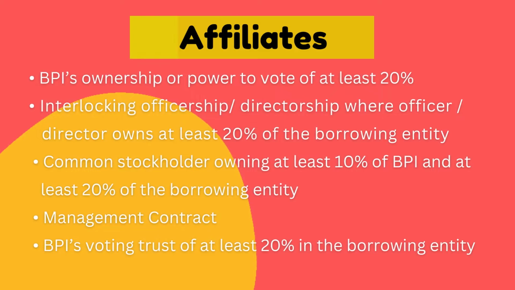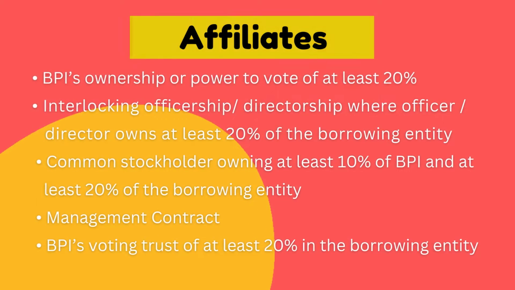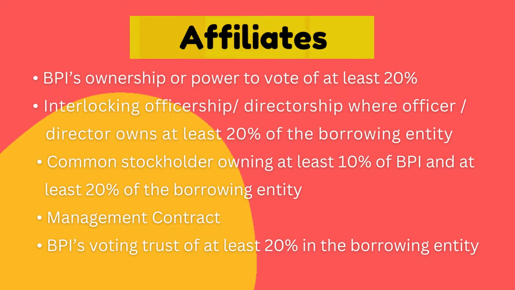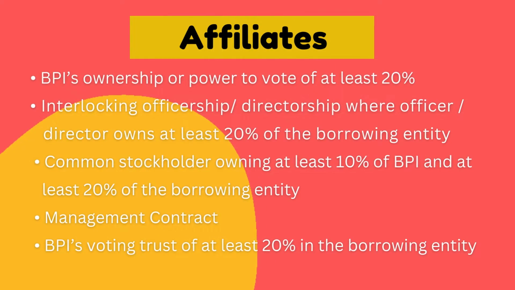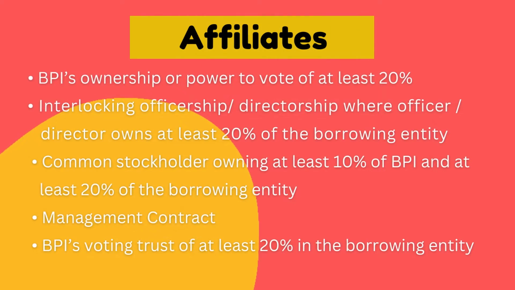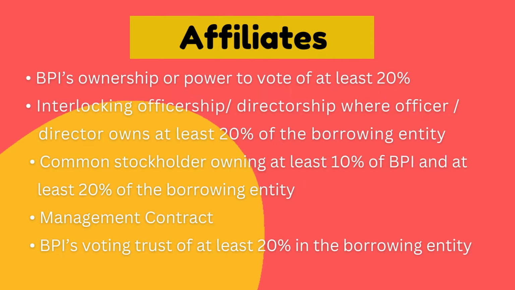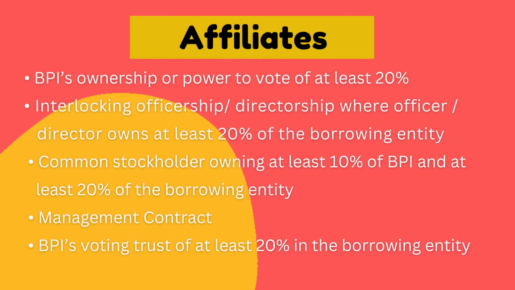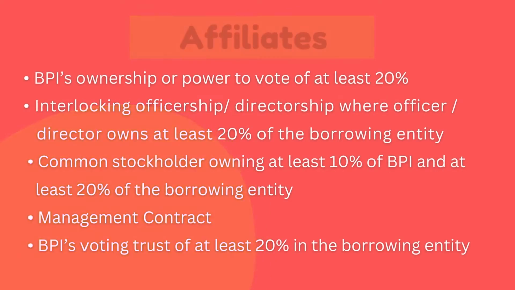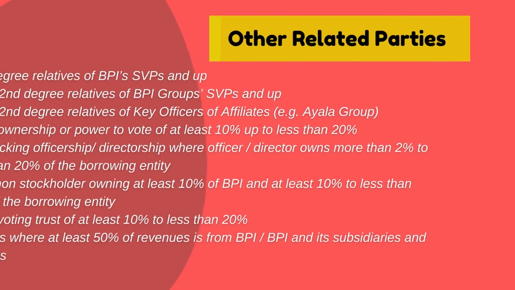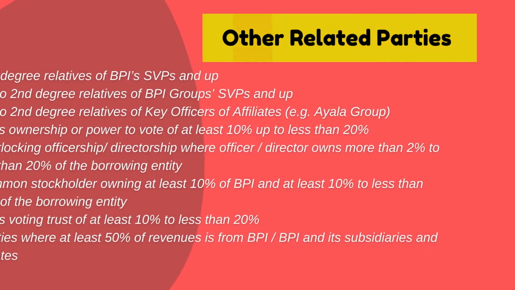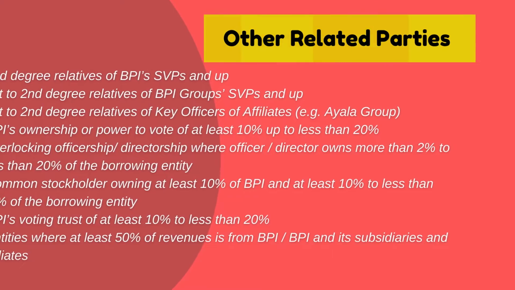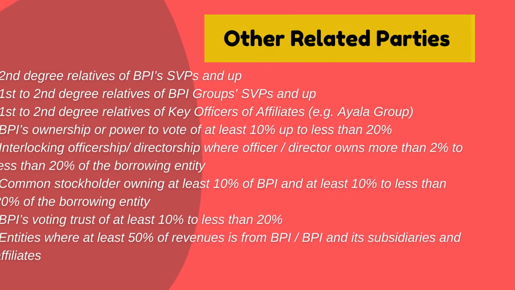Interlocking officership or directorship where the officer or director owns at least 20% of the borrowing entity. Common stockholder owning at least 10% of BPI and at least 20% of the borrowing entity. Management contract. BPI's voting trust of at least 20% in the borrowing entity. Other related parties refers to second-degree relatives of BPI's SVPs and up,